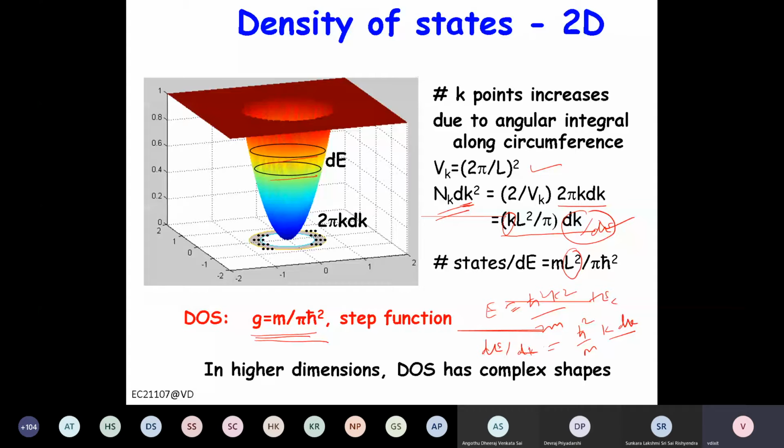Okay. So of course we can go to higher dimension. Sir, what is K here? Can you elaborate on that? K is the wave vector. So this is basically, you can recall the EK diagram, right?